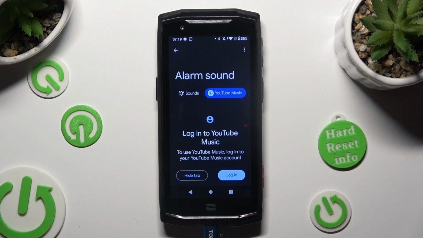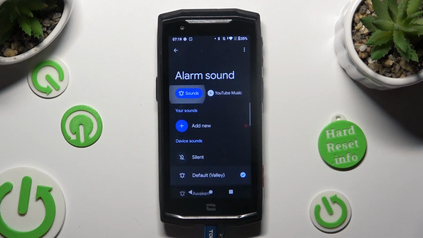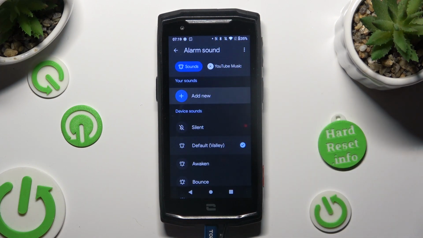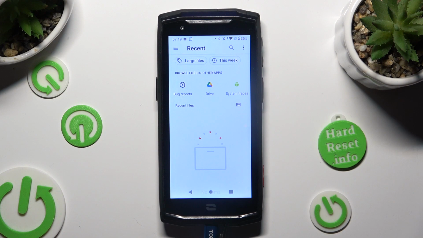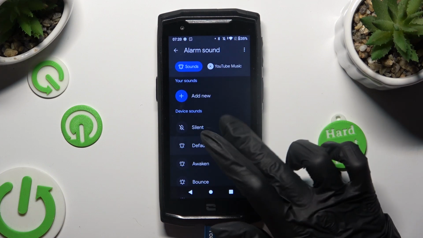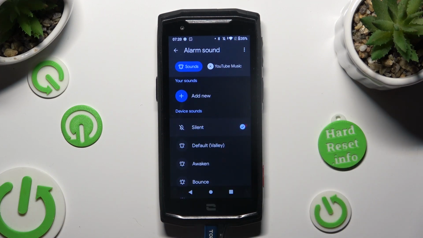If you decided to pick sounds, you can click on Add New at the top. Click on any song from your smartphone and this way set it up as new incoming alarm one. You can also just pick one of those. Wherever you decided, when you're done, go back.